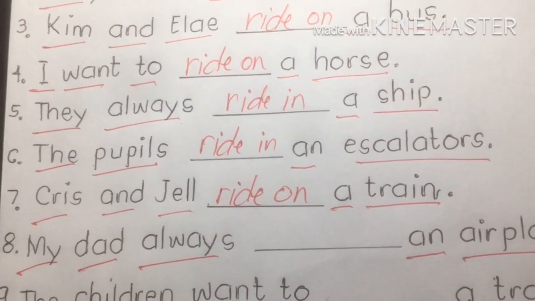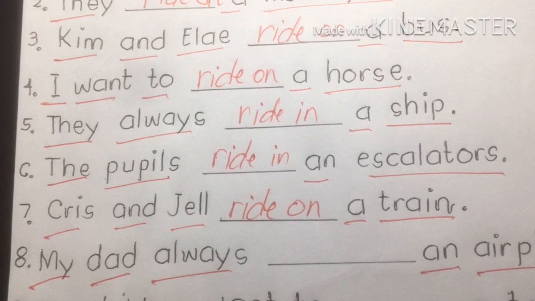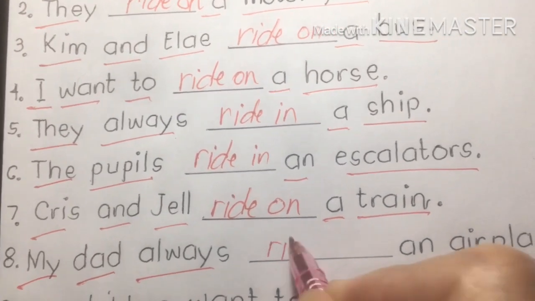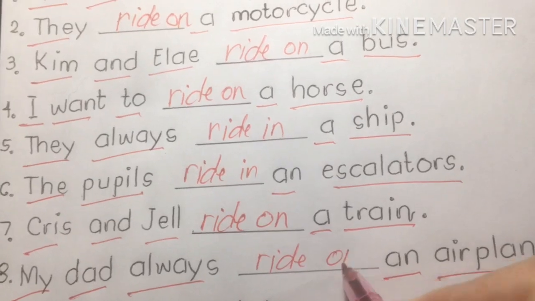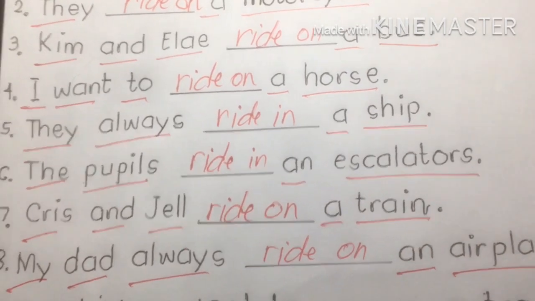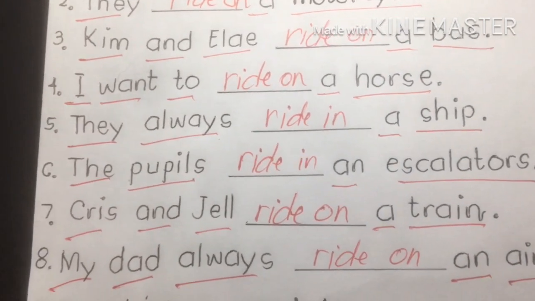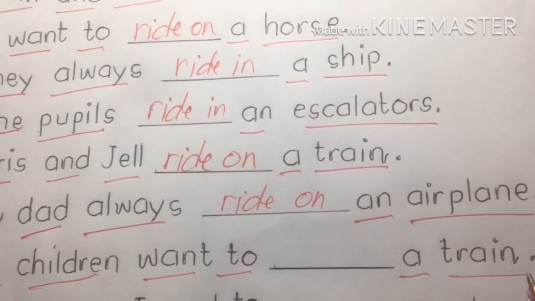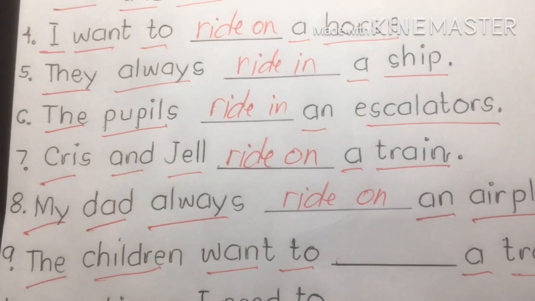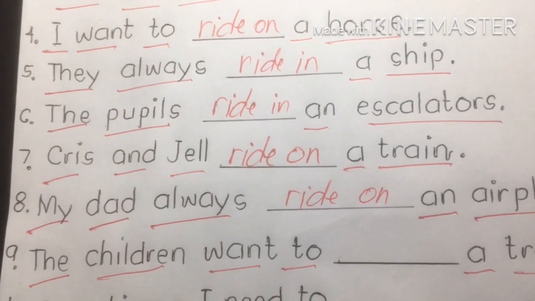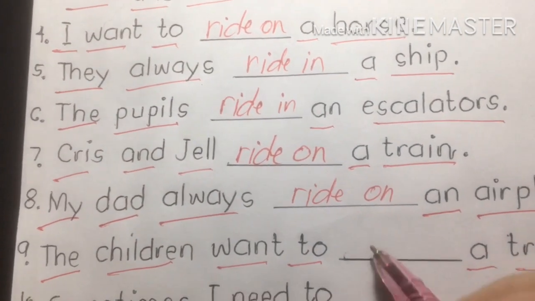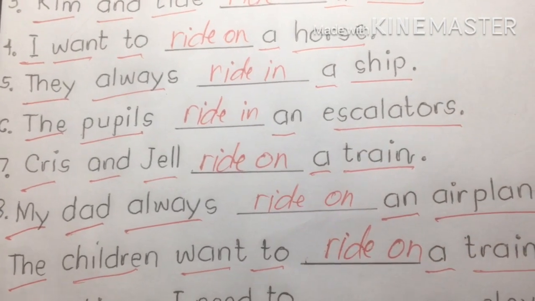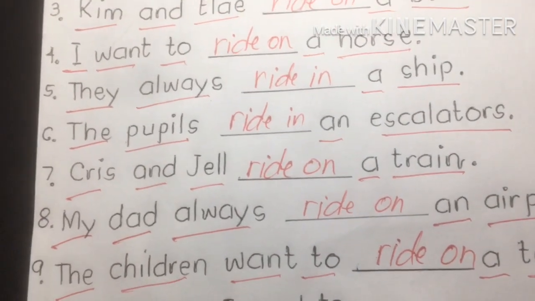An airplane is an exemption also, class. It's a larger vehicle or air transportation. So we use ride on. Okay, that's easy, class, so don't be confused about that. 9. The children want to blank a train. A train is also considered a larger vehicle. It's a public vehicle. So let us use ride on. Okay, my dear viewers.